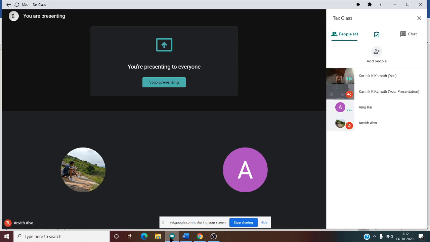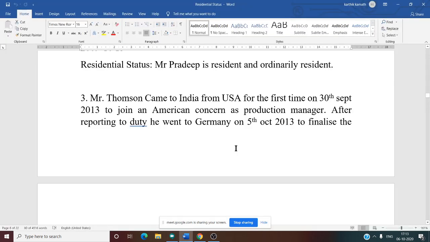Then after that, we have seen residential status for HUF, Hindu undivided family, firms and associations, and for companies, domestic as well as foreign company. Then we discussed a few problems. First, the problem of Ramachandra. Then Mr. Pradeep. Then the third one, Mr. Thompson. Now the fourth problem, regarding the residential status of an individual, we are going to see now.